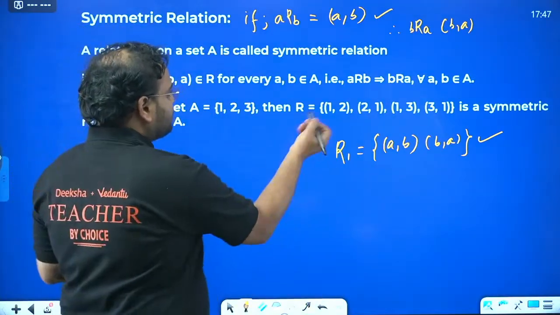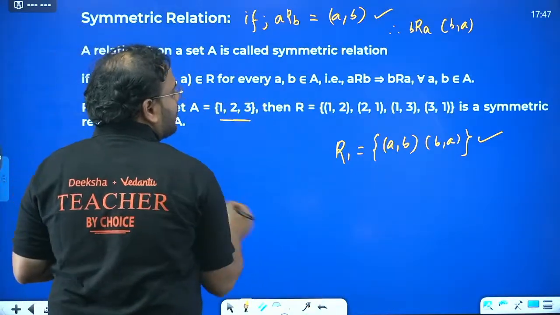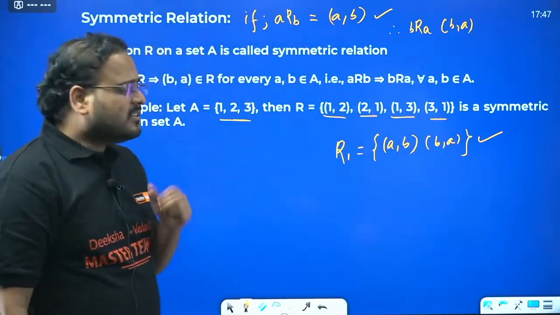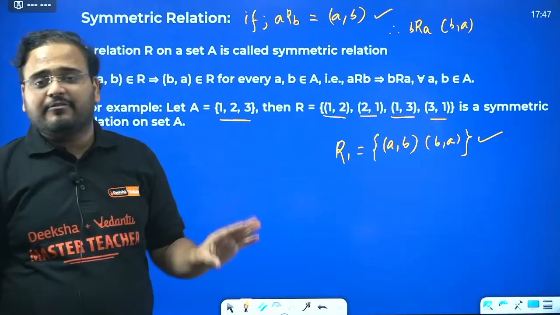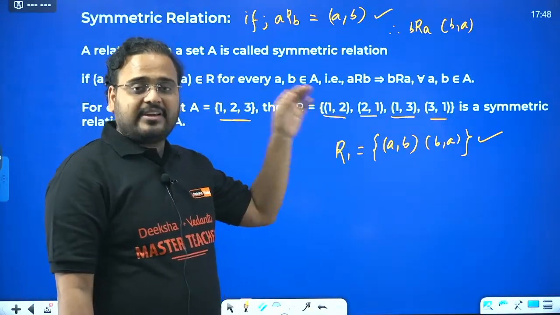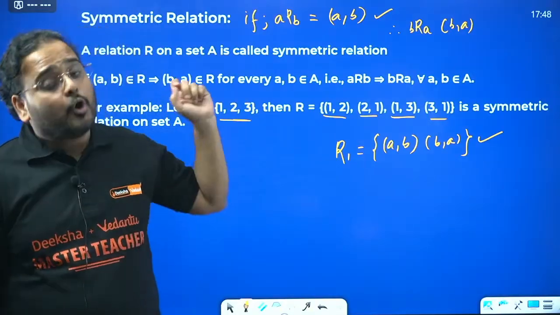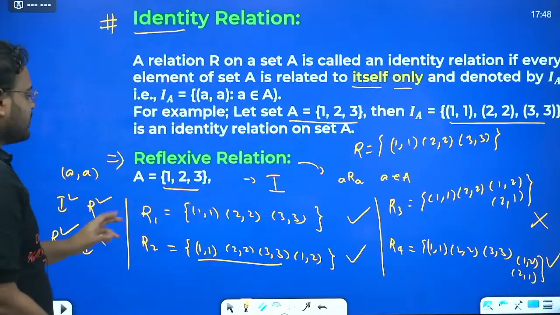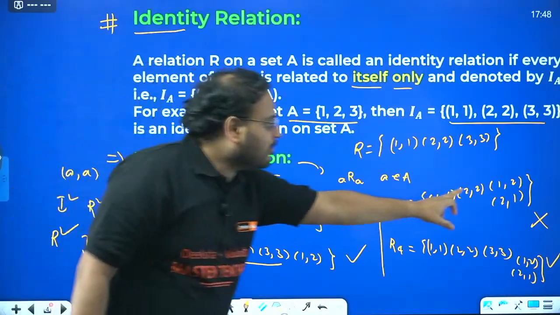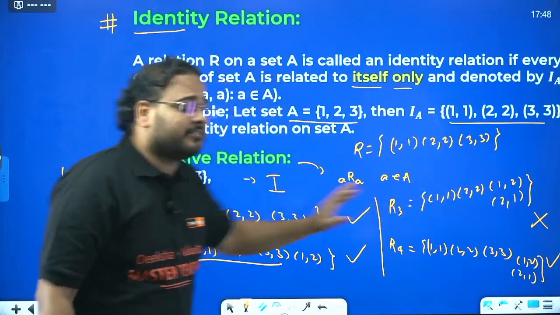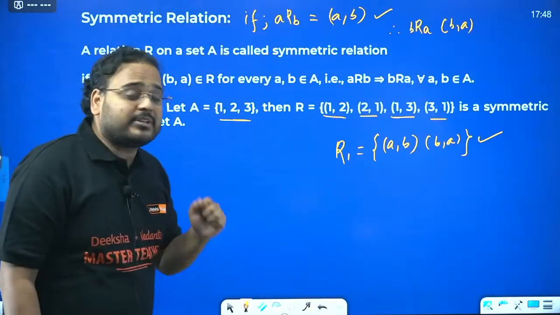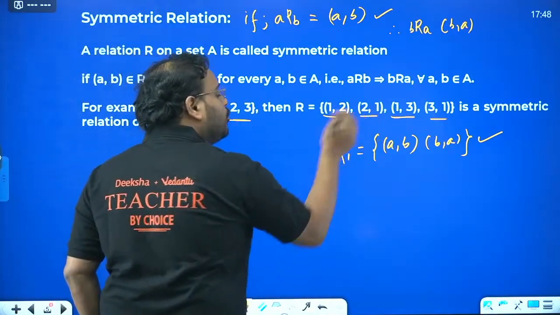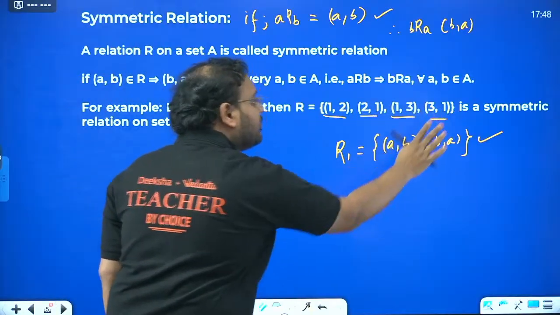Check carefully. Again, set A is defined as 1, 2, 3. 1, 2 is there, 2, 1 is there. 1, 3 is there, 3, 1 is there. What about 2, 3 and 3, 2? We will not check for that. We'll only check for what is present over here. In the case of reflexive, for all the elements, A comma A should be present. Here, 3 comma 3 was missing, so it is no longer reflexive. But in the case of symmetric, only for what is given in the relation, we'll look. So, if you have 1, 2, 2, 1 must be there. If you have 1, 3, 3, 1 must be there.